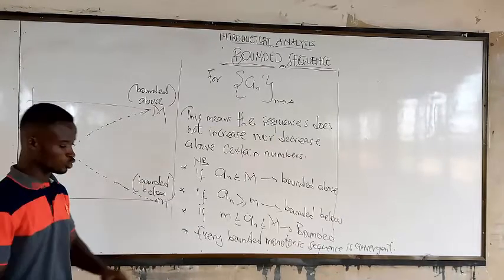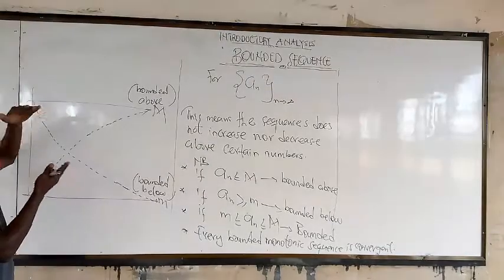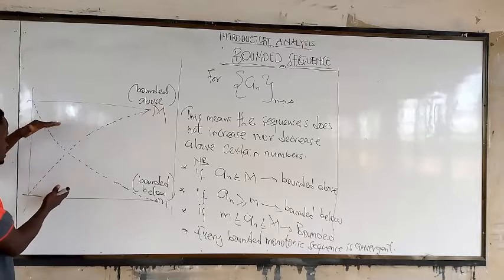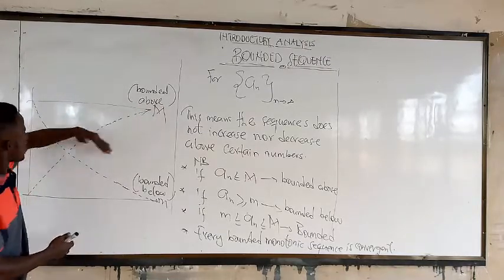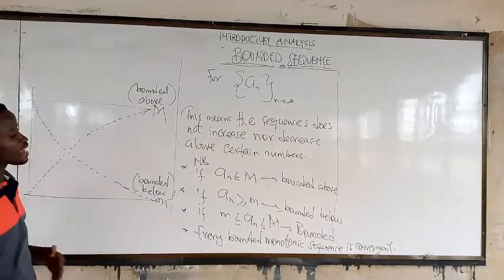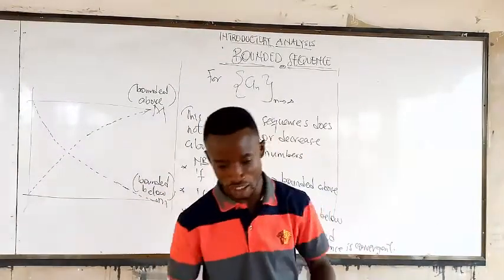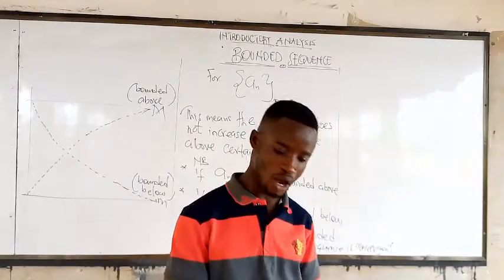Now what about the word bounded? That is when we consider the true scenario. We can see that this one gets to the m, then it ceases. So with this, we say it is bounded. That is what we mean by bounded.